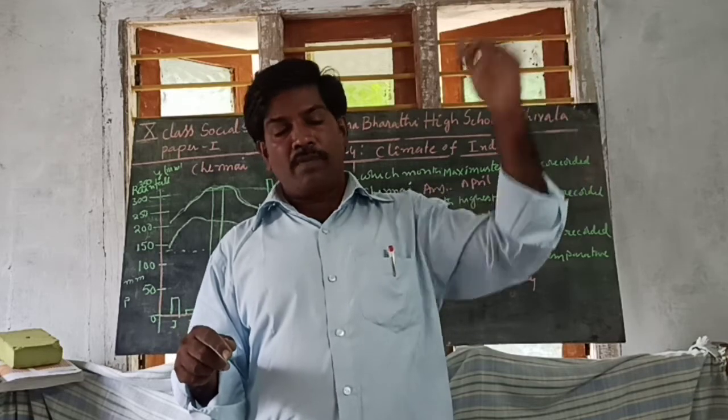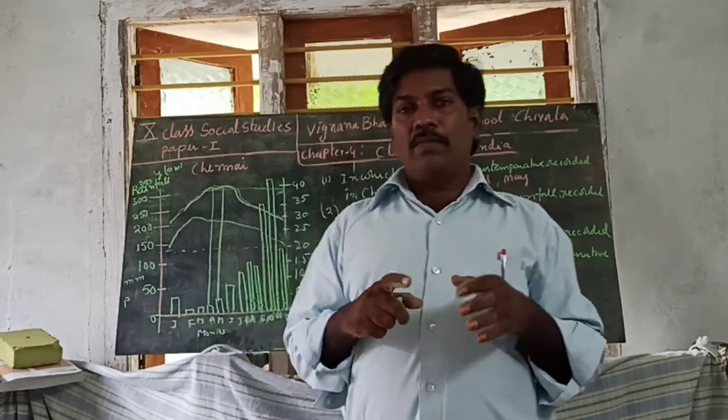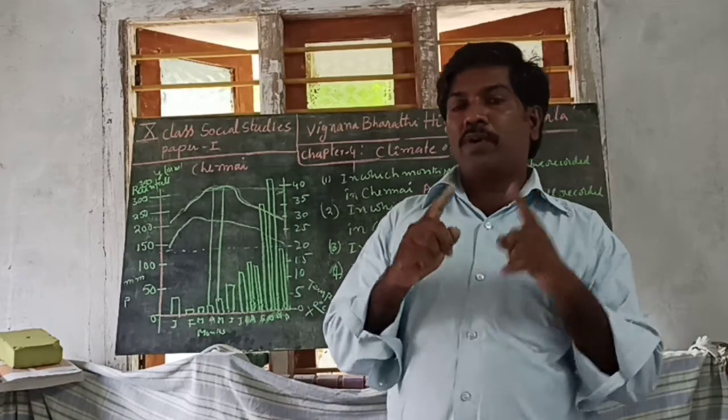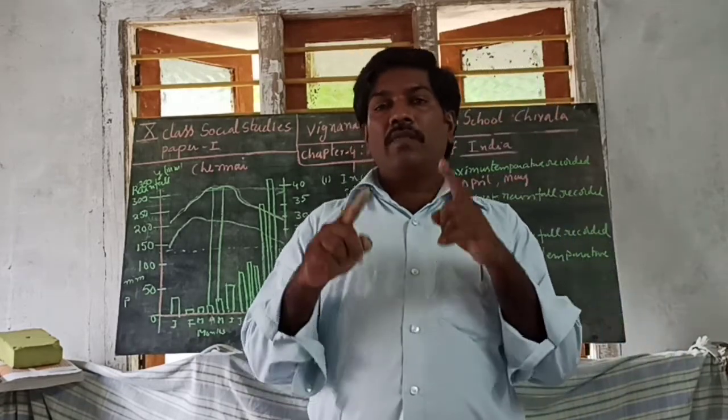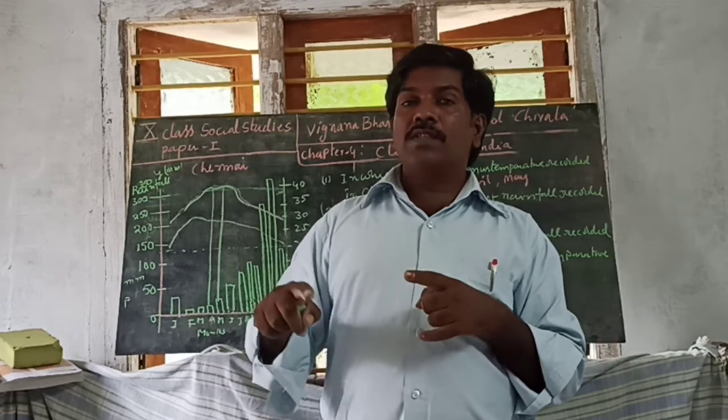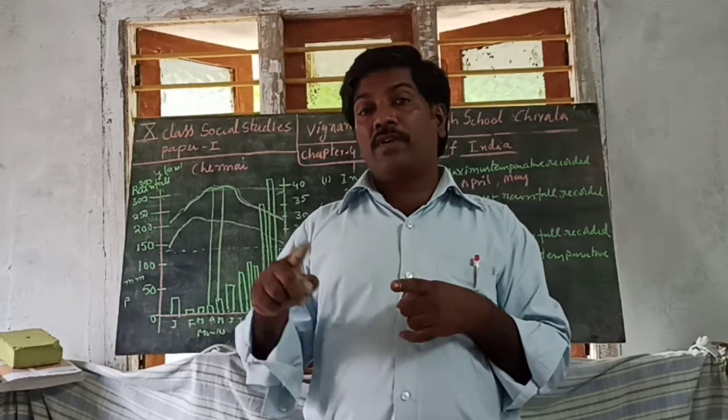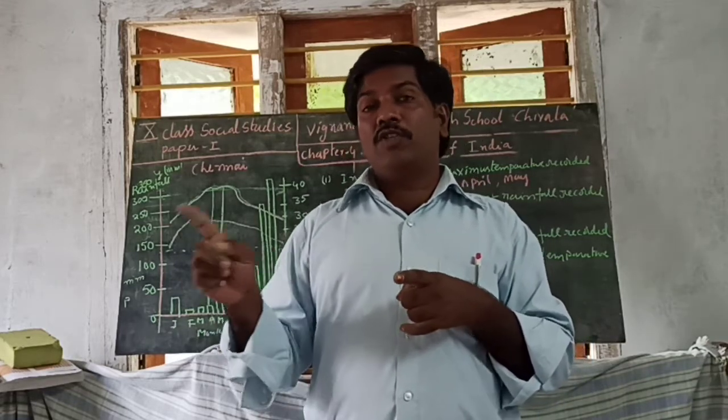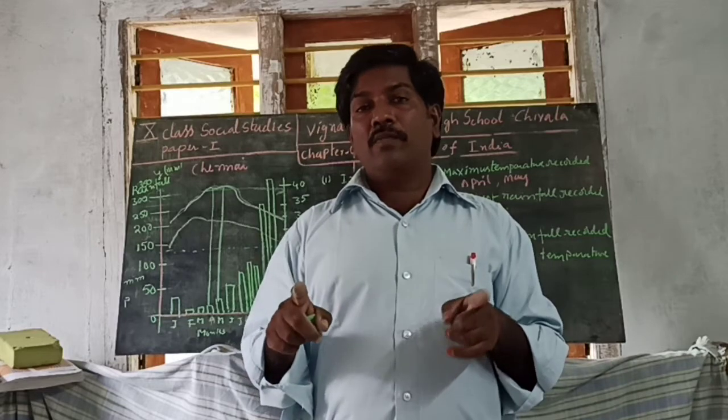The marine type of climate is the most important thing for the effect of coolness and moderate climate, which happens in Chennai because of the Bay of Bengal.